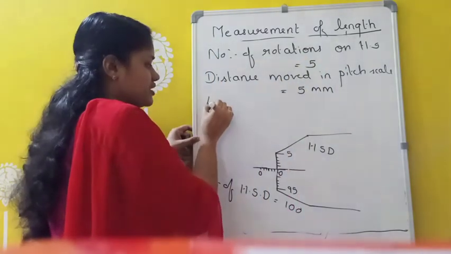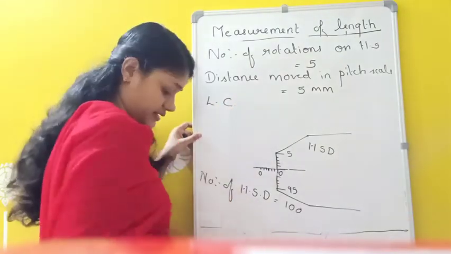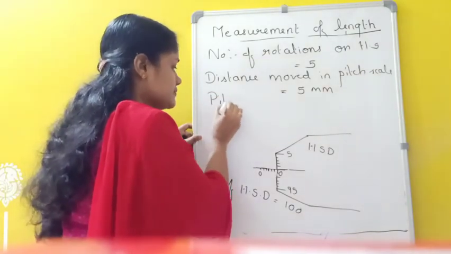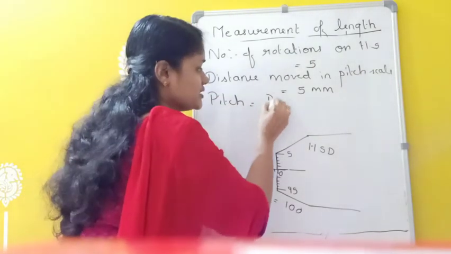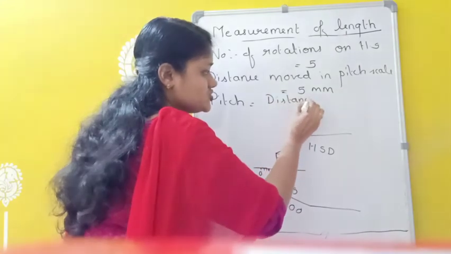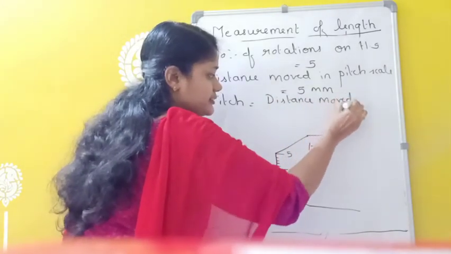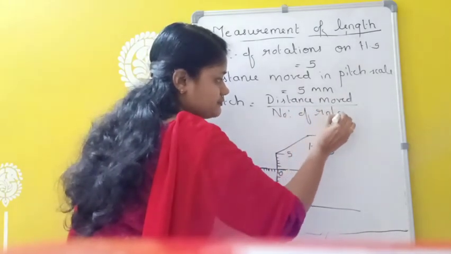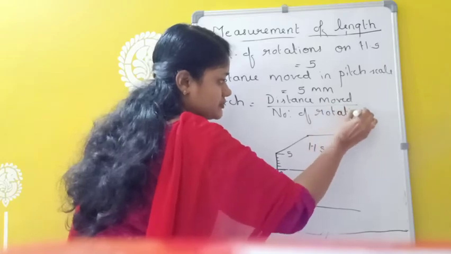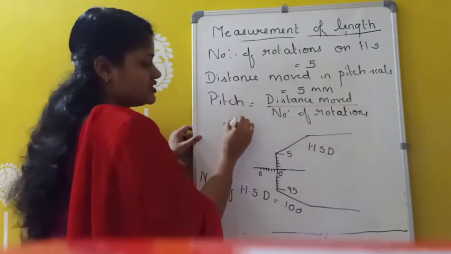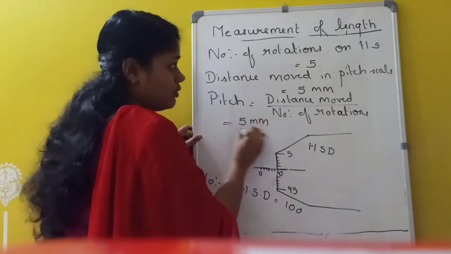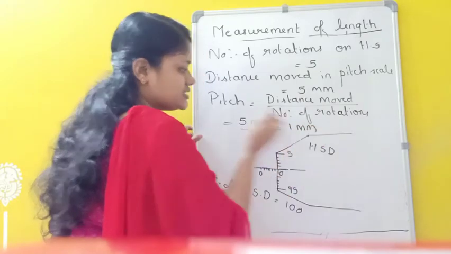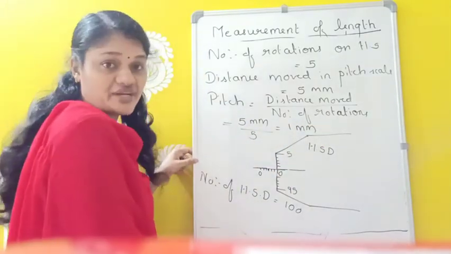Now, to find the least count, first of all you have to find the pitch. Only after the pitch can we find the least count. So pitch equals distance moved divided by number of rotations. The distance moved is 5 millimeter, divided by 5 rotations, so you get 1 millimeter. The pitch is 1 millimeter.